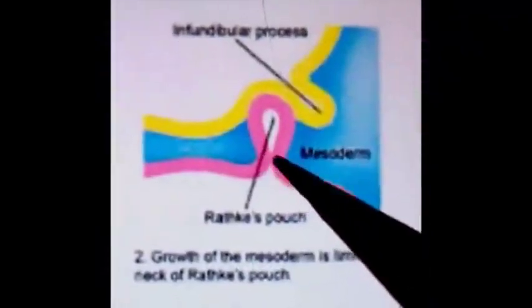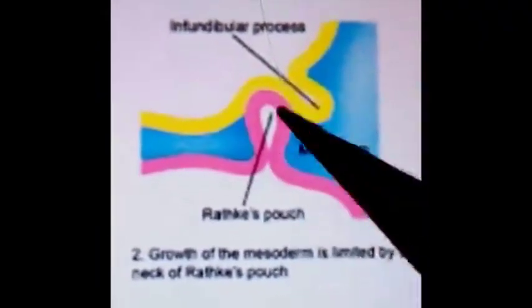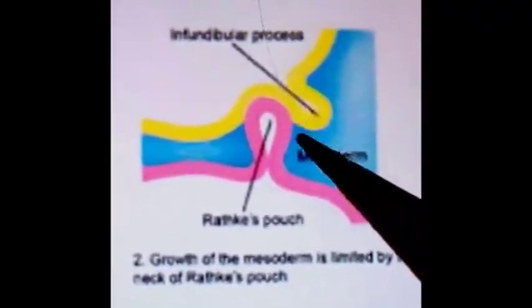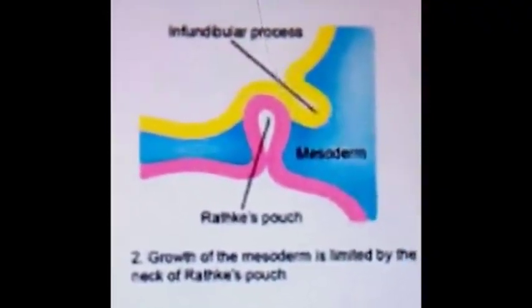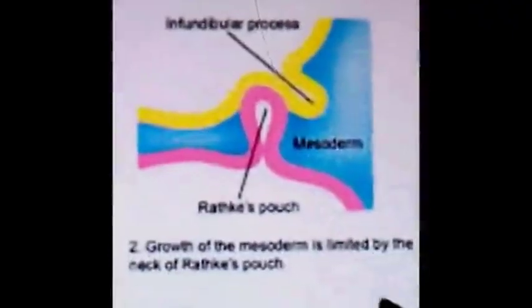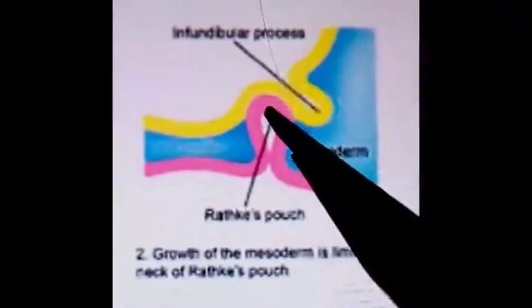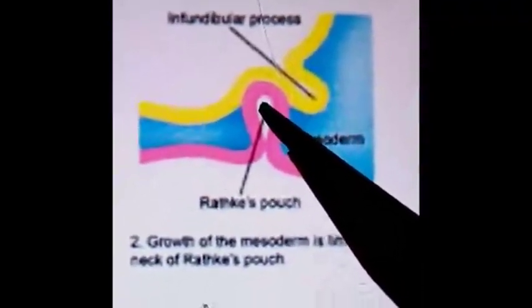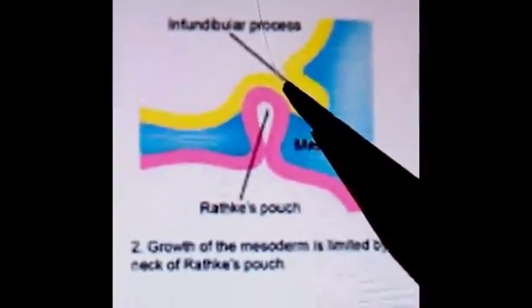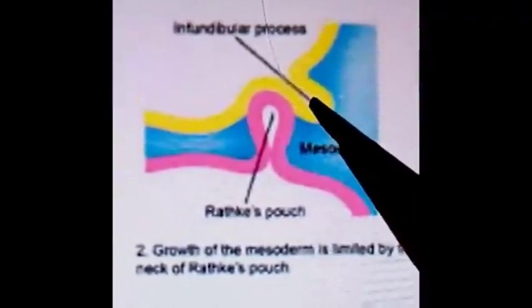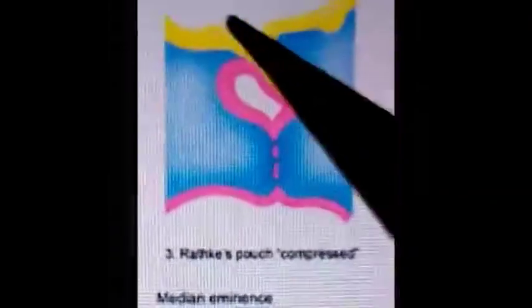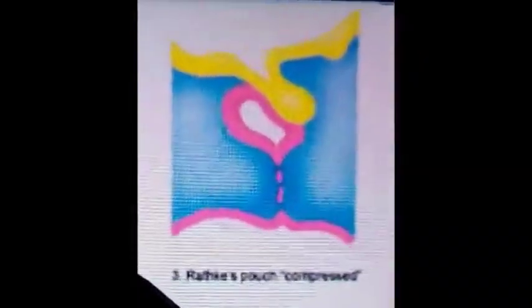In the next step, Rathke's pouch and the infundibular recess are both growing and increasing in size. We can also see the cavity of Rathke's pouch, meaning the lumen or free space within it, but no such lumen is present in the infundibular process. Next, the Rathke's pouch in its lower part. So this is the lower part of Rathke's pouch.